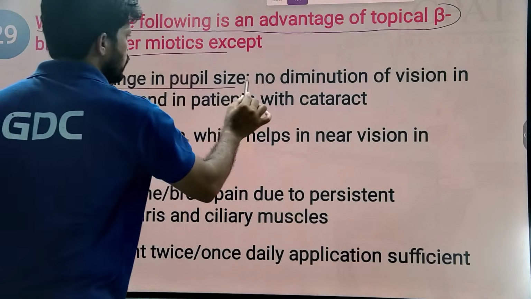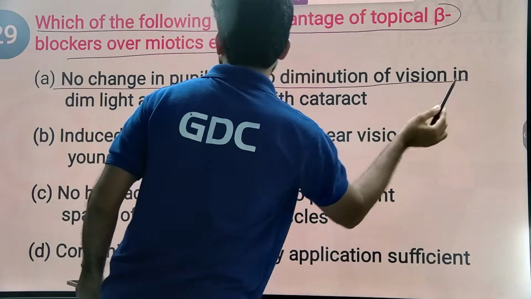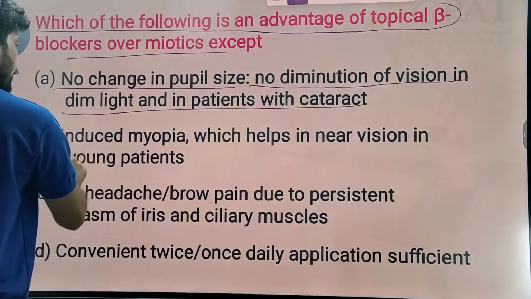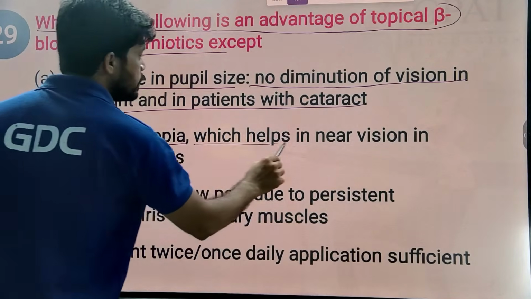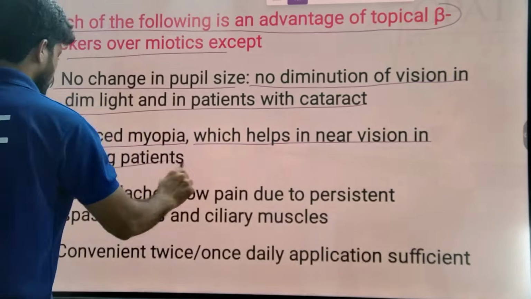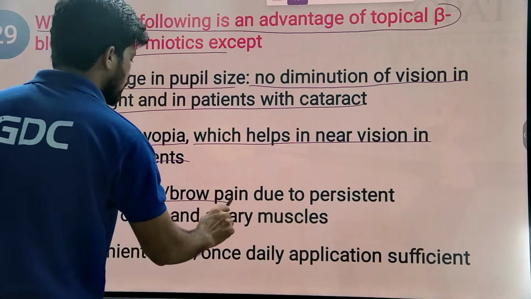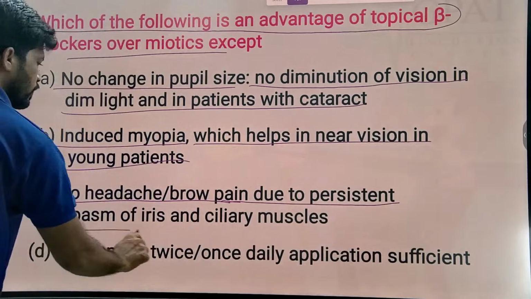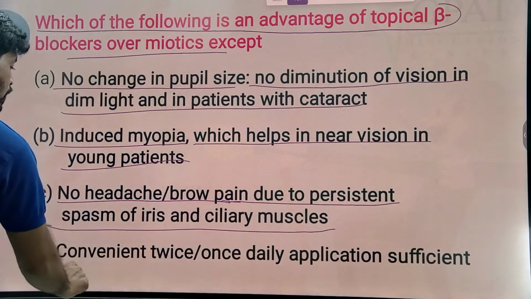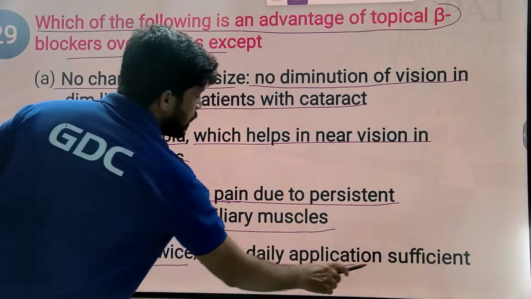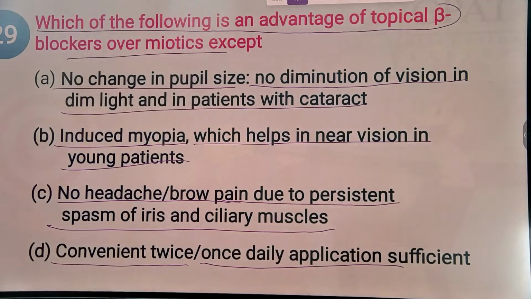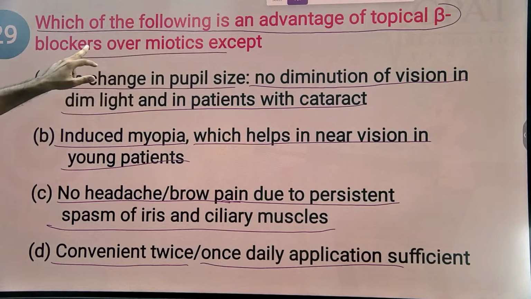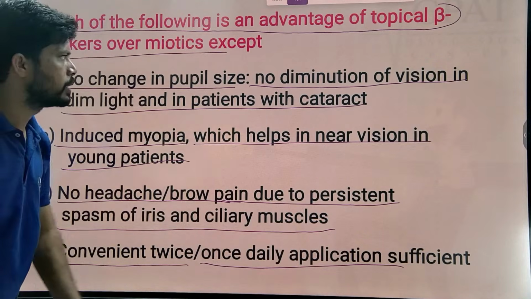No change in pupil size, so no loss of vision in dim light and in patients with cataract. Induced myopia, which helps in near vision in young patients. No headache or brow pain due to persistent spasm of iris and ciliary muscle. Convenient, twice or once daily application is sufficient. Here they clearly asked the advantage of topical beta blockers like timolol over the myotics, except.